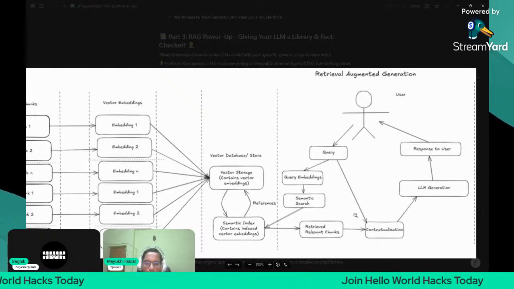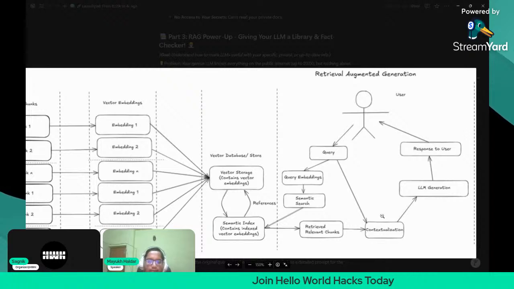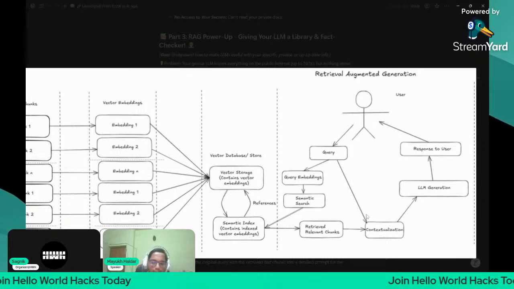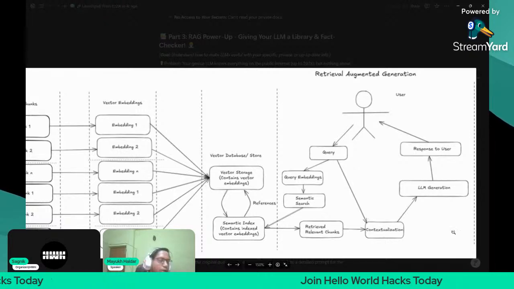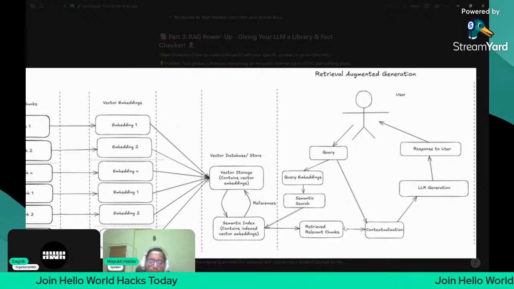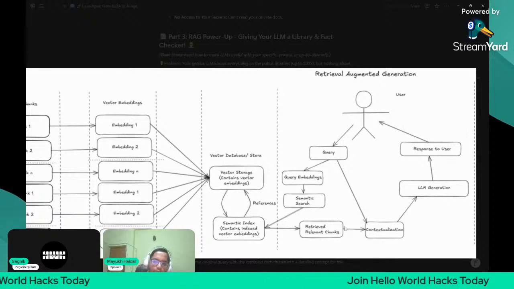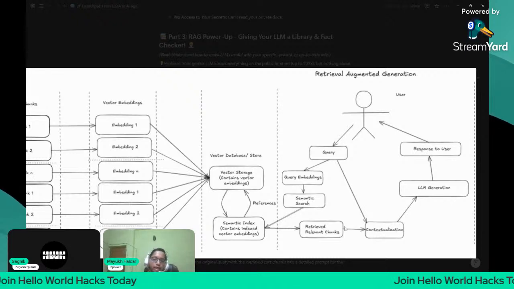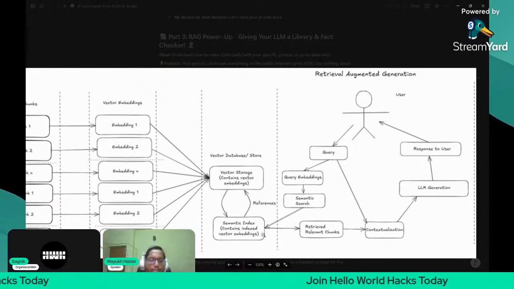Now I know these terms will be quite confusing for you, but let me make it clear. Contextualize means you're passing the context with the query. Now, what is context? Context is just the retrieved relevant chunk. When you augment it with the query and pass it to the LLM, and the LLM generates the answer, it is known as augmented generation. So that is known as retrieval augmented generation. This is a simple term. I hope now you got it.